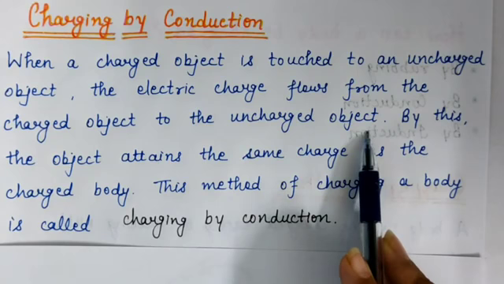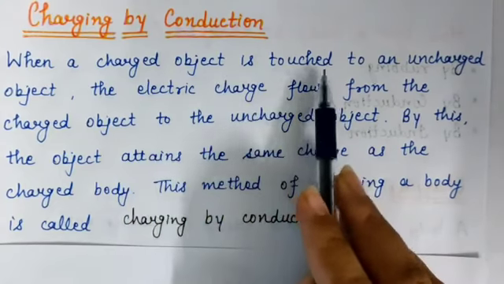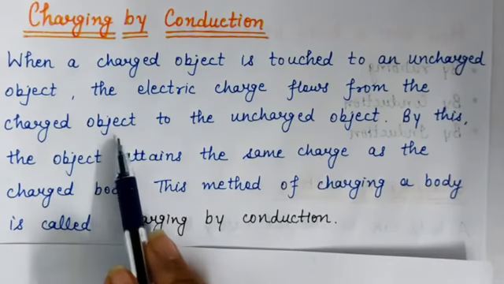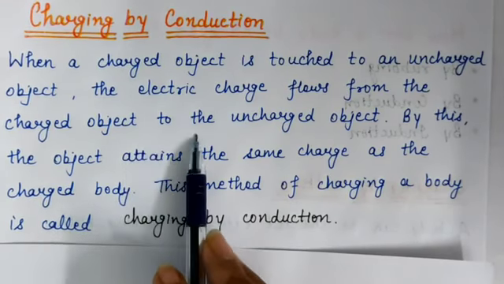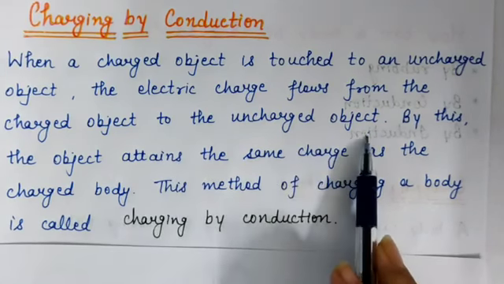Okay, then the uncharged object also gets some charge. It means what? When a charged object is touched with an uncharged object, then the uncharged object gets some charge, and in this way we can charge an uncharged object also.